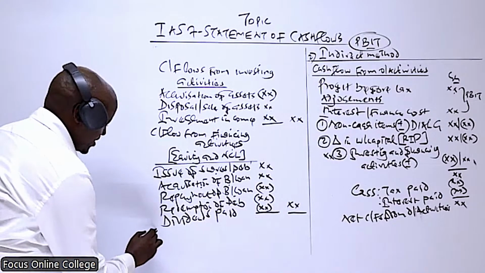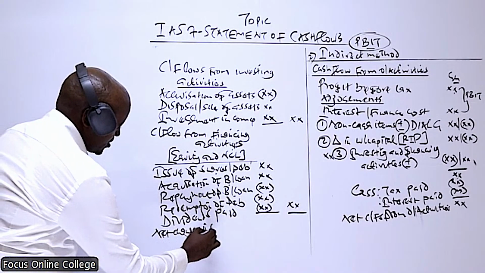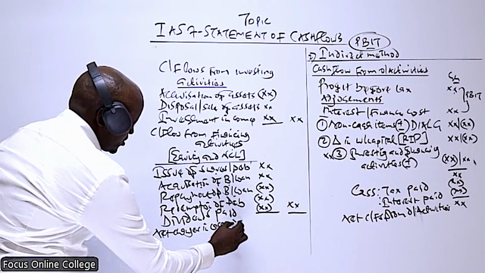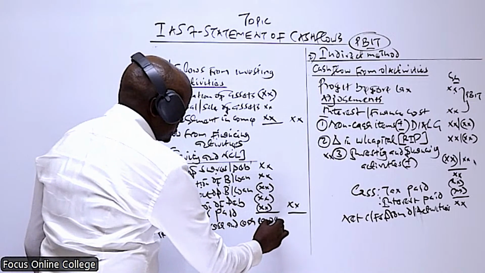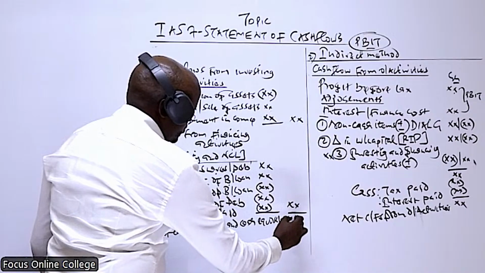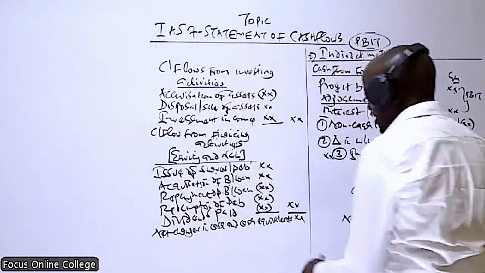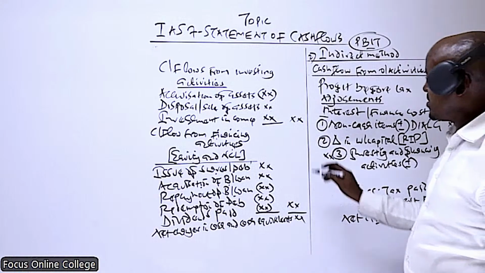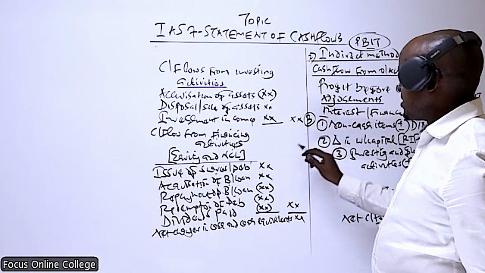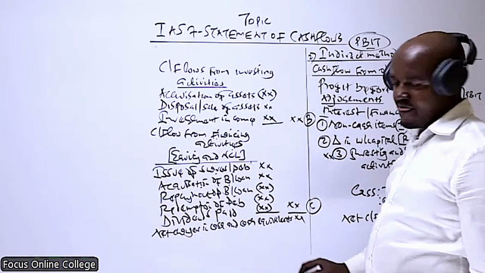And then from there, we get something called the net changes in cash and cash equivalents. So how do we get this? We take the net cash flow from operating activities, plus the net cash flow from investing activities, plus the net cash flow from financing.